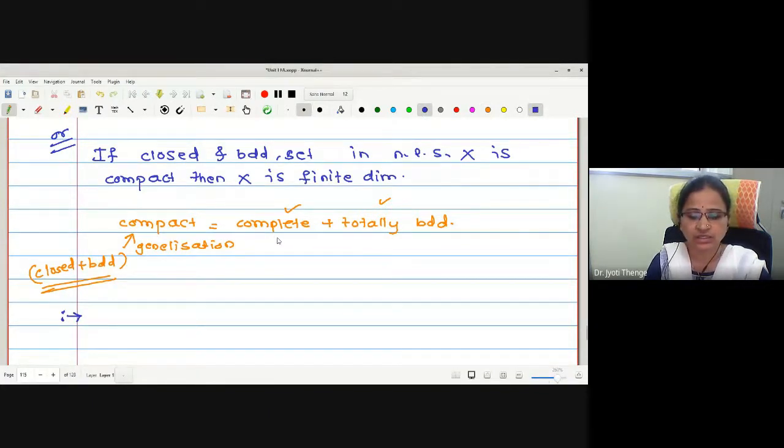Every sequence has a convergent subsequence. Then the set is compact. This is what we have proved.